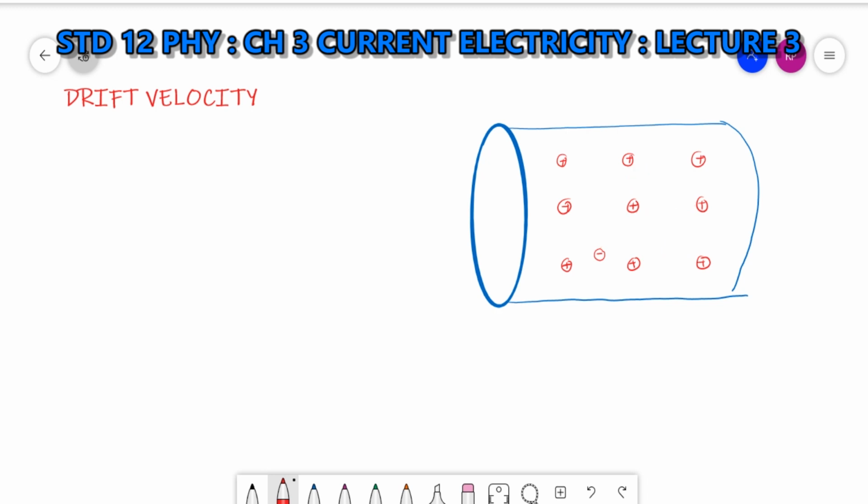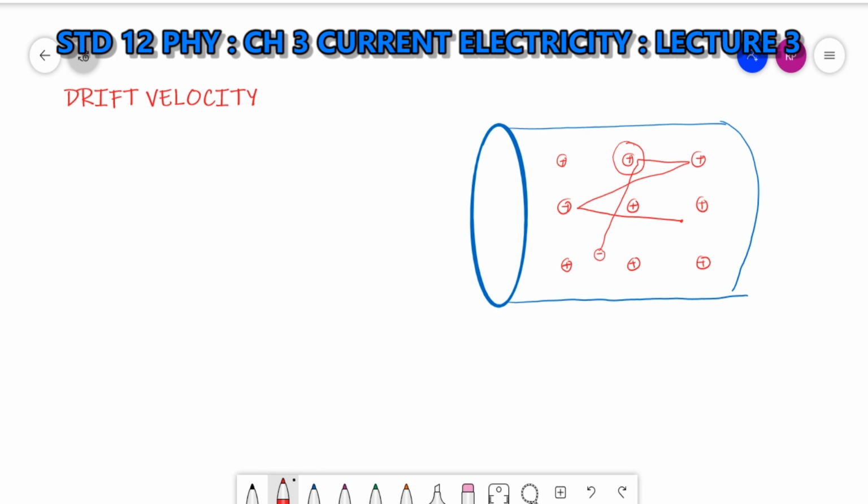See, when these free electrons are moving randomly, what will happen? They will collide with this positive ion, and then after colliding with the positive ion, they will change direction. The electrons suffer collision with these heavily fixed positive ions, and each will emerge with the same speed but in a random direction.